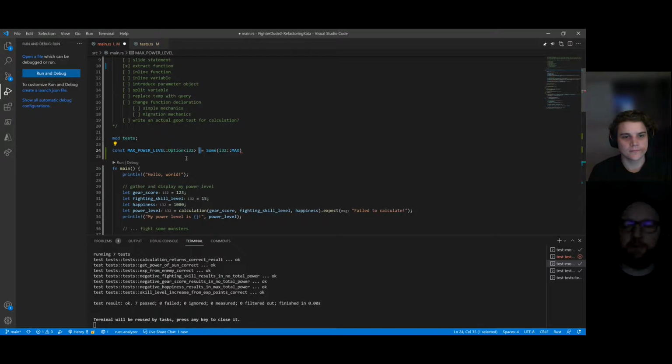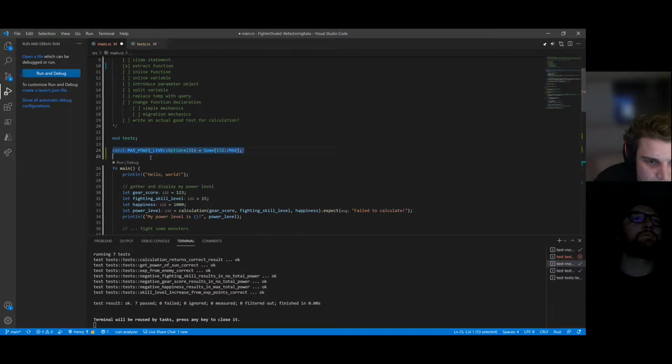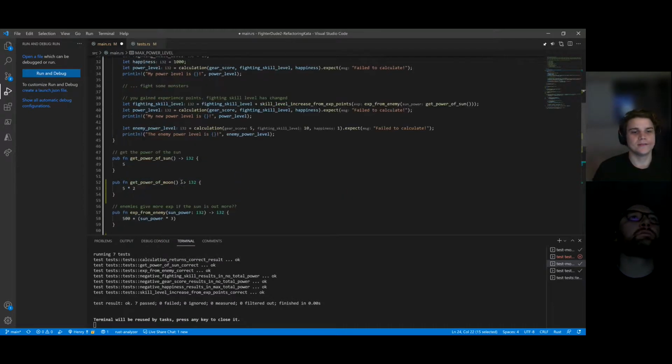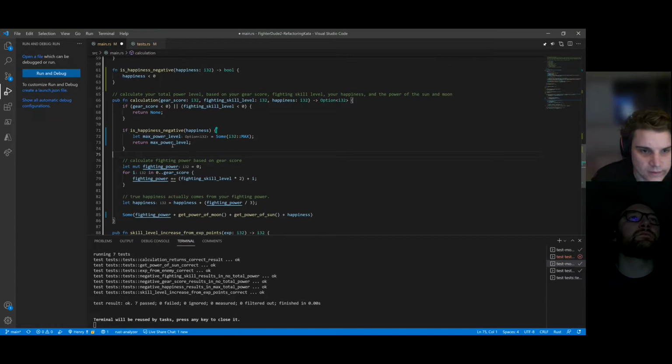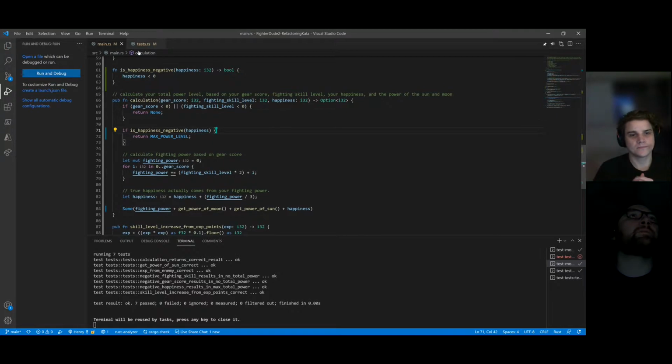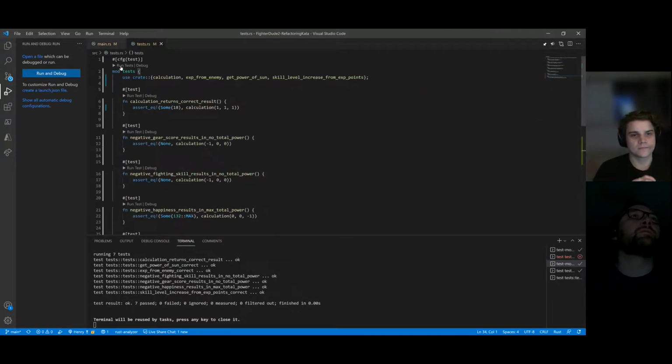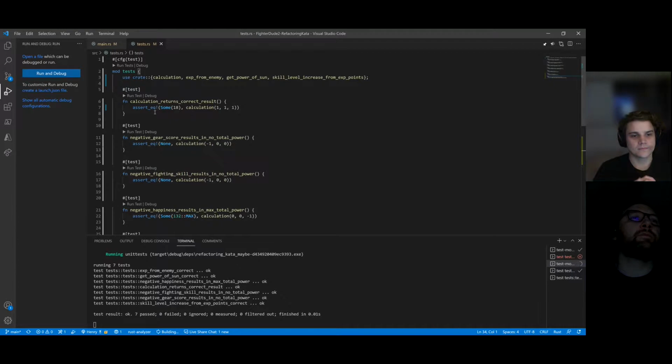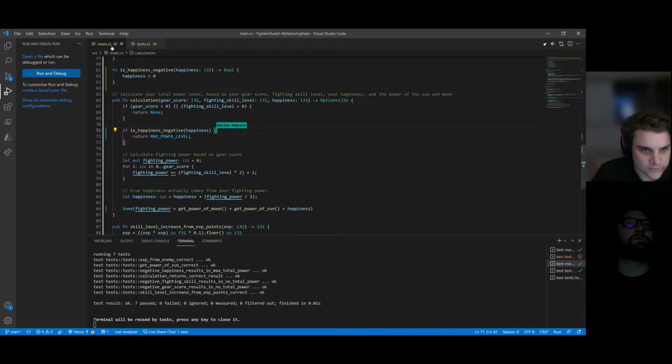Then put a semicolon. All right, and then we can use that instead of the temporary. Okay, and then let's run the tests. It'll pass. Cool.